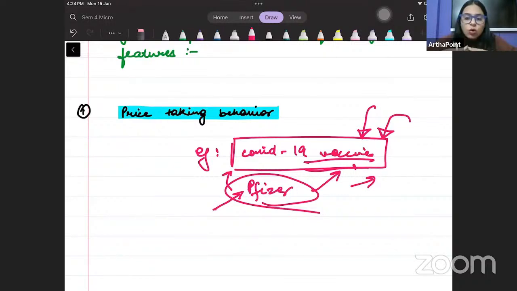So when we talk about monopoly, it is the only firm in the market. वो एक लौता firm है market में. And since it is the only firm in the market, it can go ahead and sell its product at the price it wants to. जिस price पे मैं बेचना चाहूंगी, I will sell it at that price. That means a monopolist is price setter. It will set its own price. But who is a price taker? Perfect competition is a price taker.